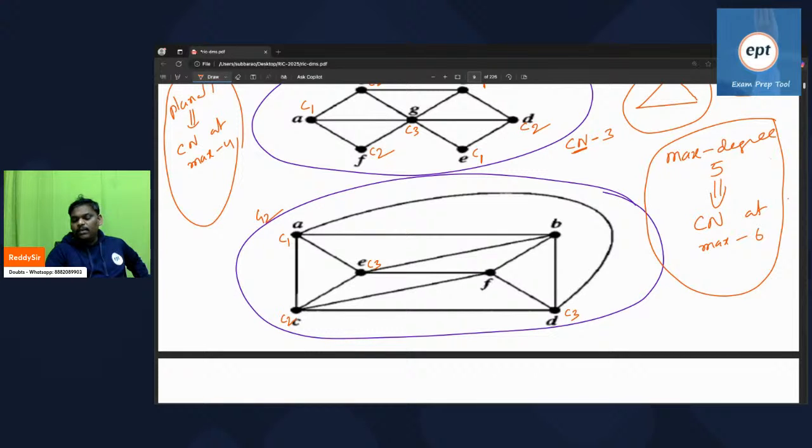So A is C1. D I kept C3, so that C2 is adjacent. Next one, I think I can keep here C1. I can keep here C2. Check if I have done anything wrong.